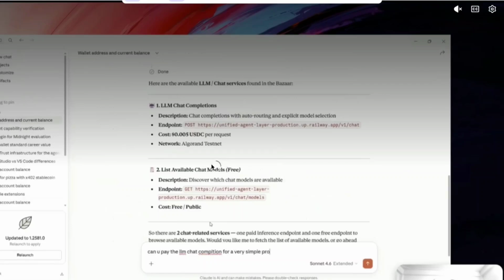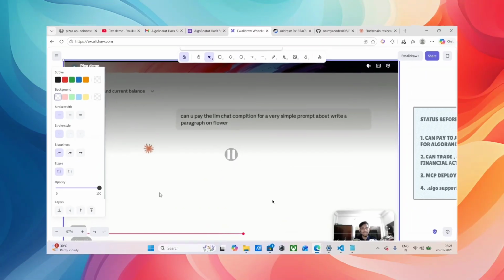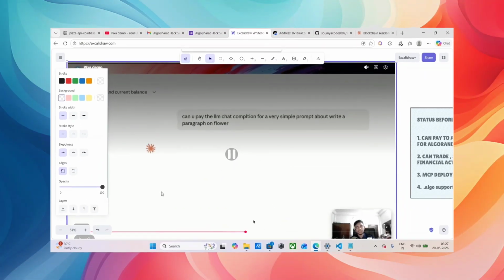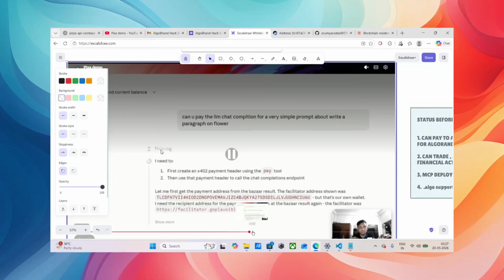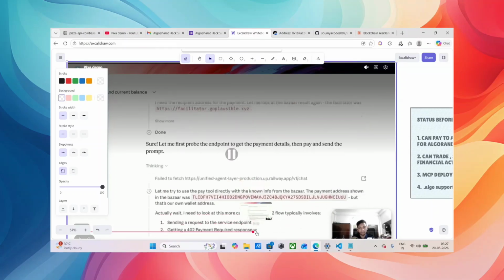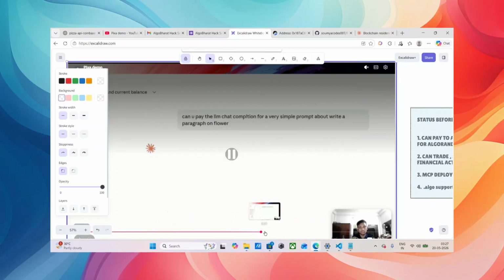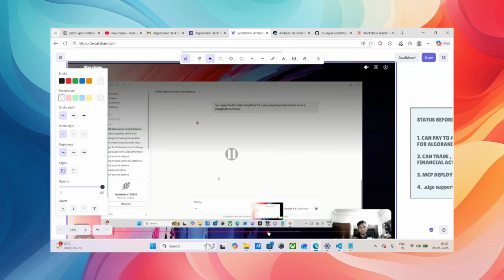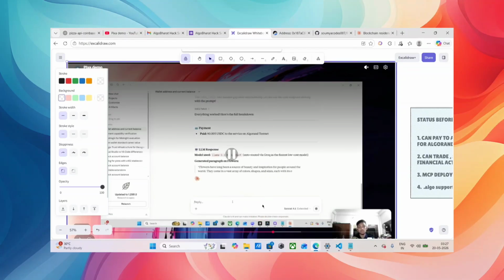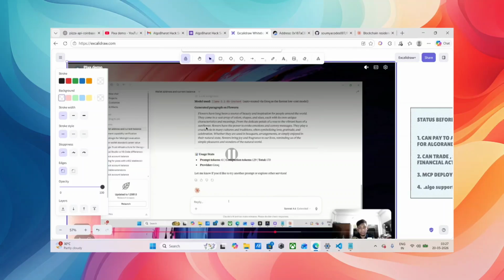Now there is another API which is x402 enabled in Algorand. I'm telling it to pay to it. It will eventually pay that particular API on Algorand because our Claude has access to the Pixa wallet MCP. That is the whole goal for our round 2. See, it got the paragraph response which was x402 to get it.